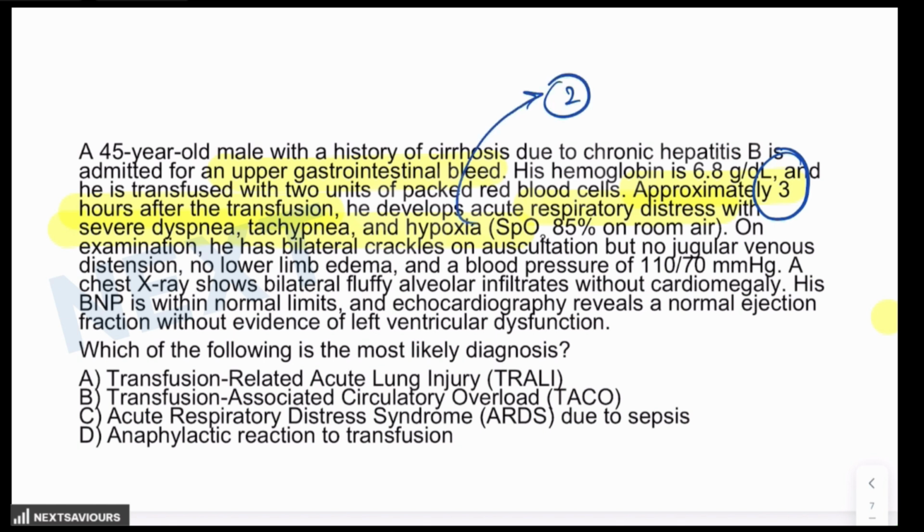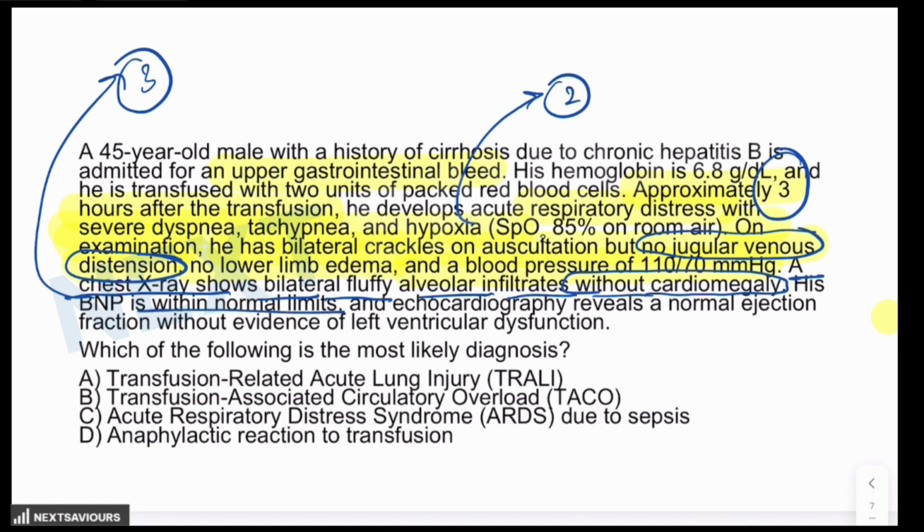If you further read the question, on examination he has bilateral crackles on auscultation, but no jugular venous distension, no lower limb edema, and a blood pressure of 110 over 70 millimeters of Hg. That means almost normal blood pressure, but there is no jugular venous distension. Now, the X-ray shows bilateral fluffy alveolar infiltrates without cardiomegaly. This is point number three. So his BNP is within normal limits.